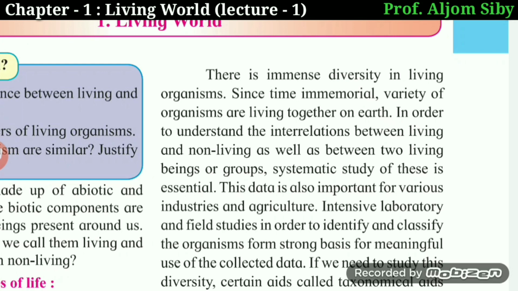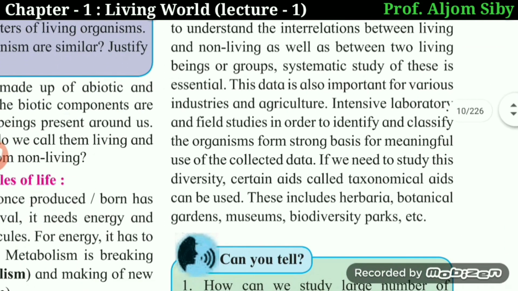Now, to understand the interactions between the organisms, a systematic study of these organisms is important. A systematic study about the diversity of living organisms is also important, because this data, as mentioned in your book, is important for various industries. It is helpful in agriculture, etc. And to study diversity, or to group the plants and animals, there are a number of aids that are essential, and these aids are called taxonomical aids.